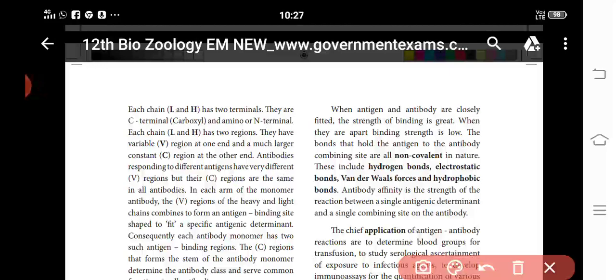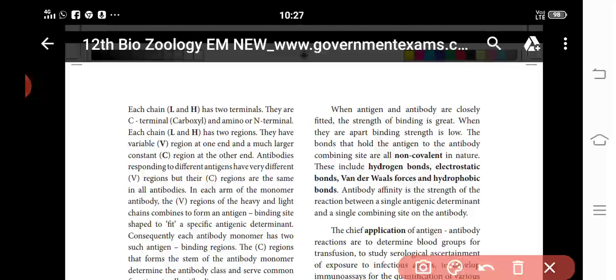How is it possible? The antigen and antibody are closely fitted, with great binding at the binding site. The temperature is decreased.